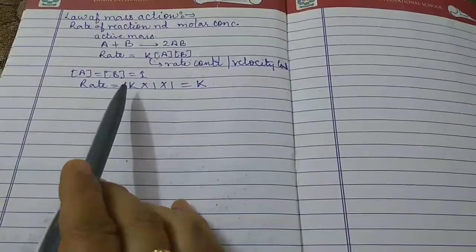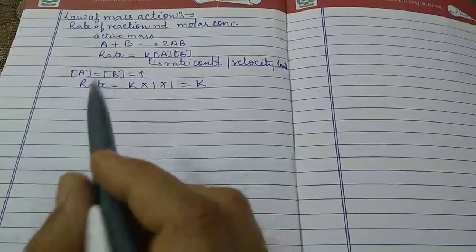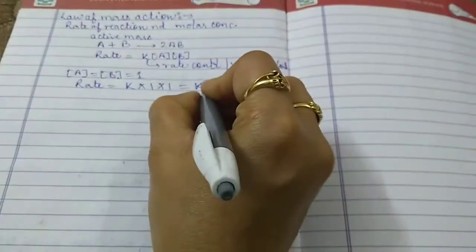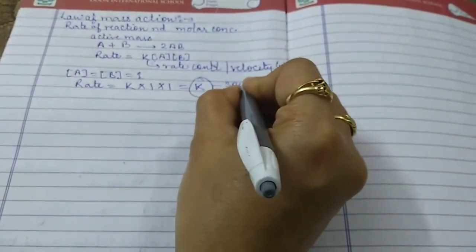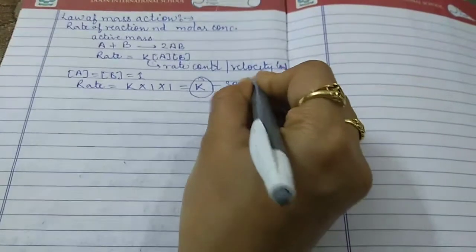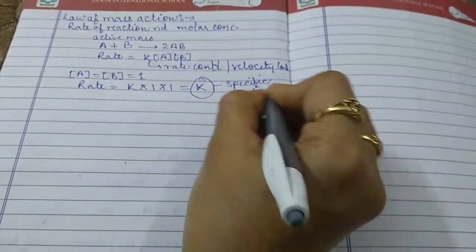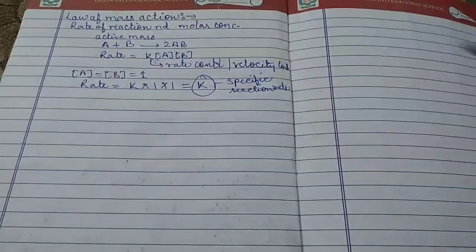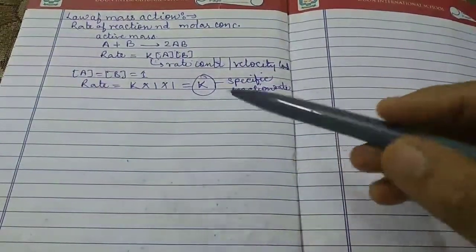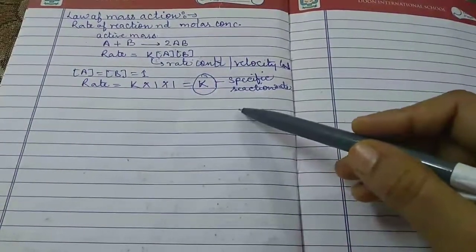Now, that's why the rate constant is also called the specific reaction rate. Now let us discuss some characteristics of the rate constant.